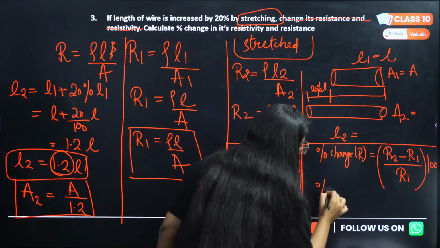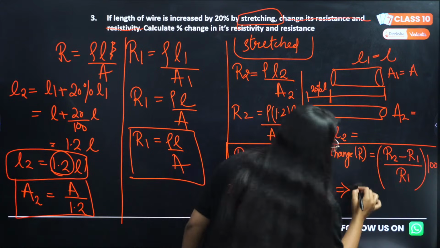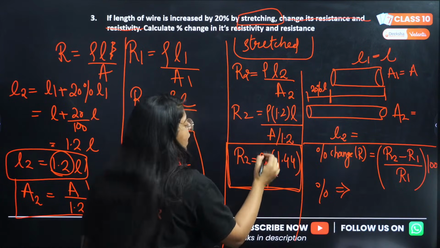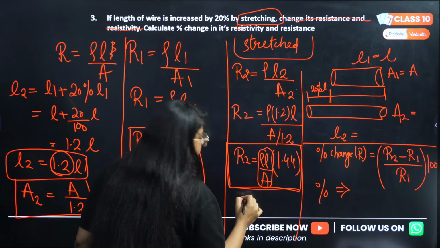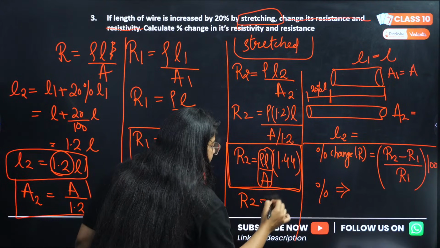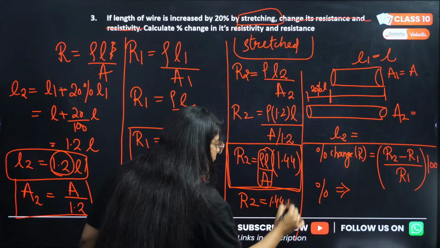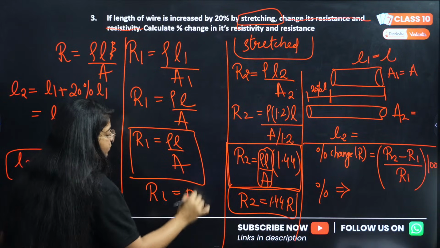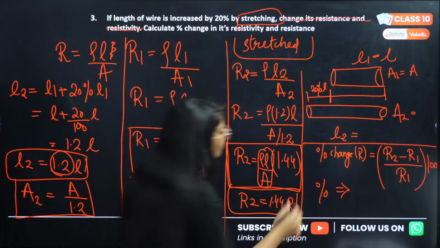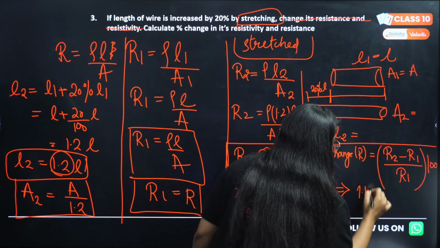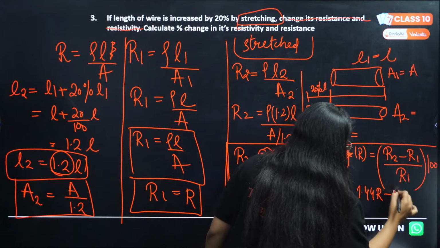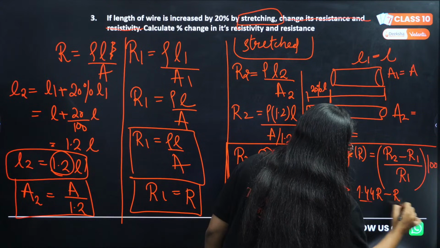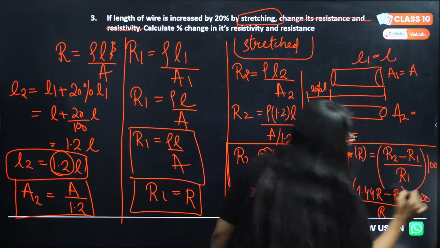So percentage change will then be, R2 is 1.44, can I write this as R? So R2 is simply 1.44 into R and R1 is simply R. So percentage change will be 1.44 R minus R divided by R into 100.